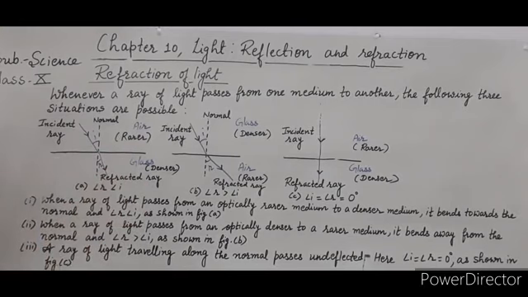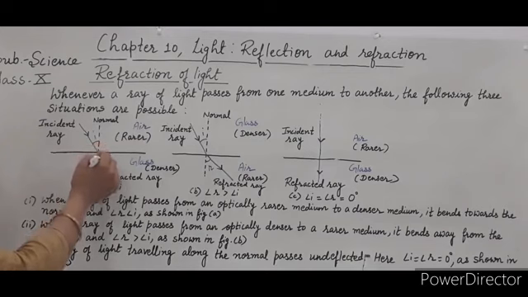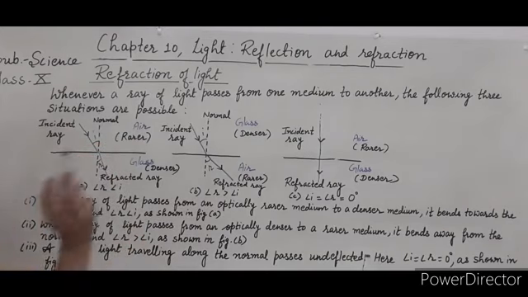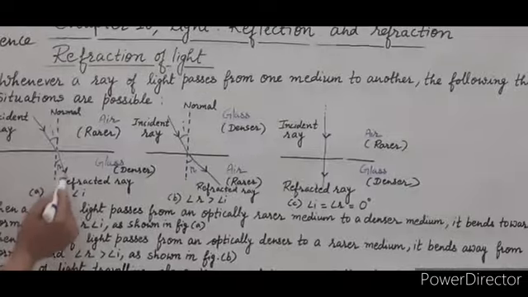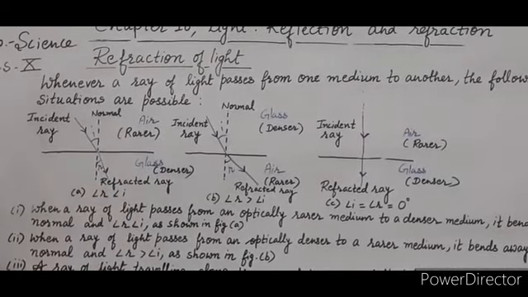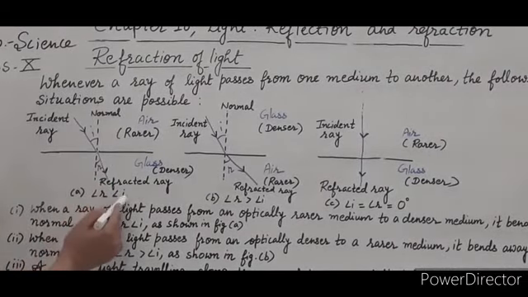Glass is a denser medium, so the refracted ray bends towards the normal. The angle of refraction is less as compared to the angle I. So angle R is less than angle I when light enters from a rarer medium to a denser medium.